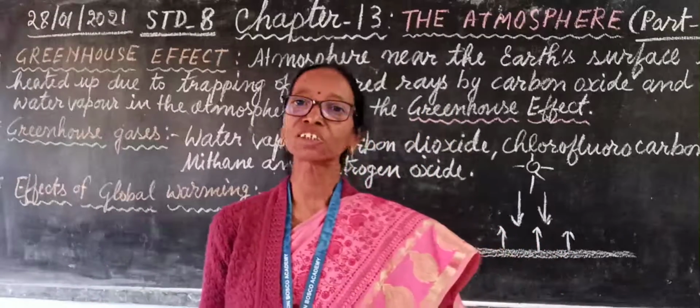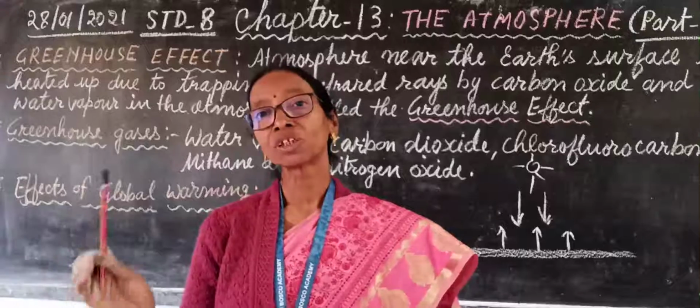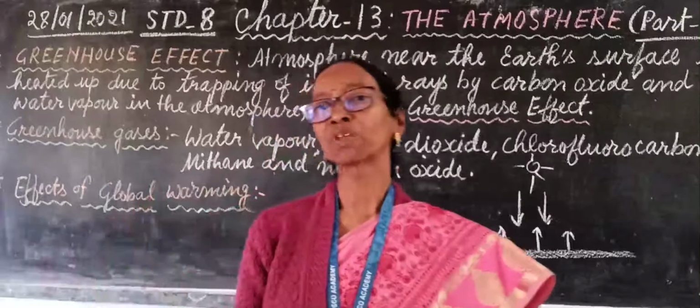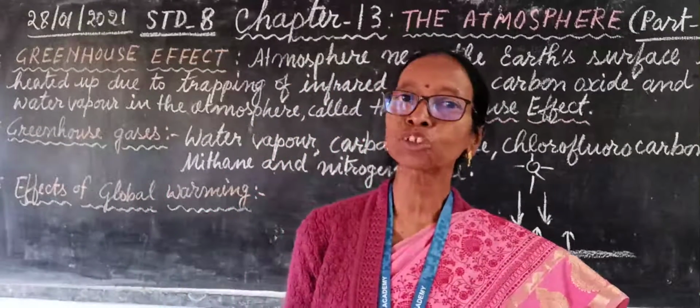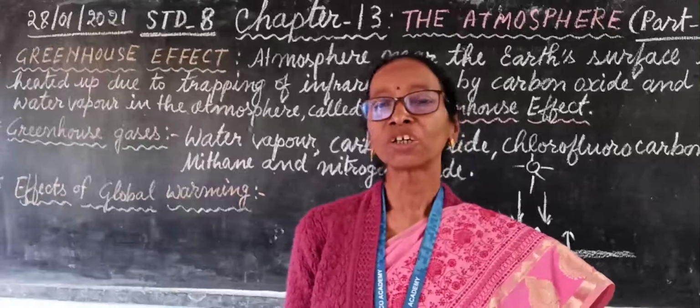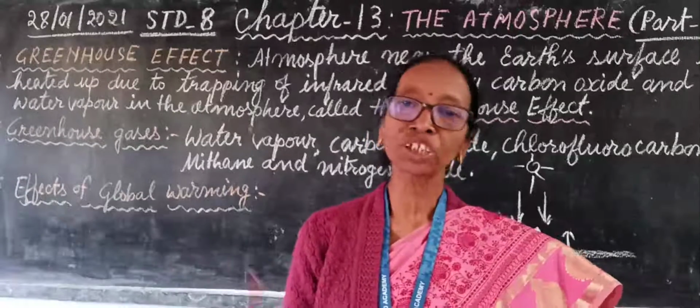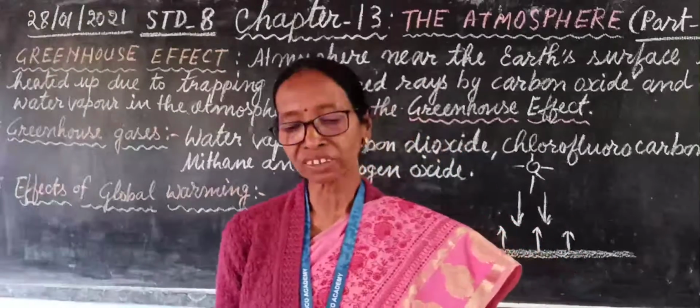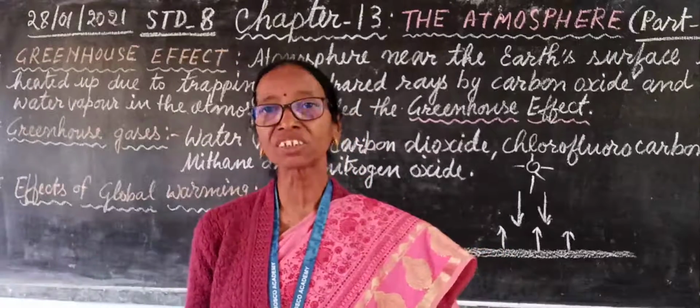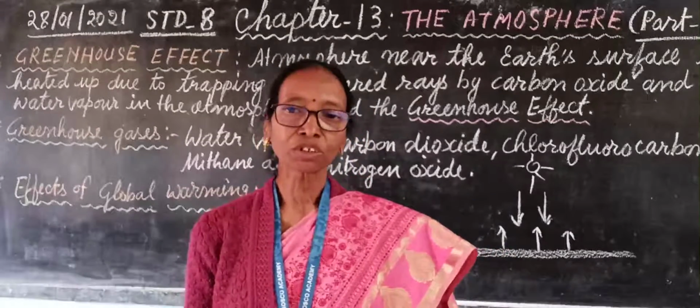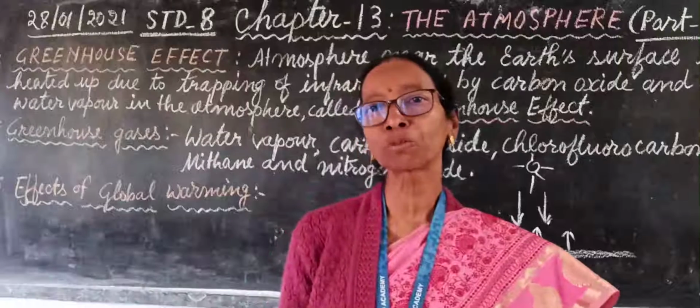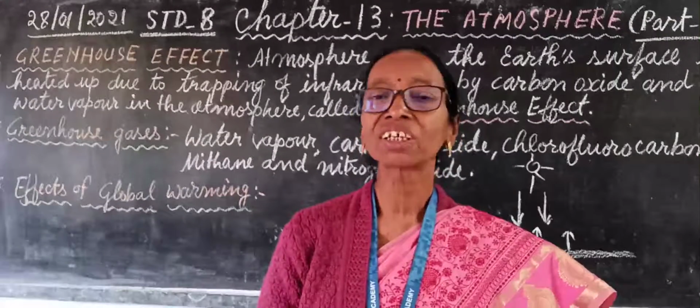Plantation is encouraged because it absorbs much carbon dioxide and that can reduce these greenhouse gases. So let us do some work to reduce these greenhouse gases so that we will decrease the pollution. We should decrease the global temperature which is increasing. Thank you.